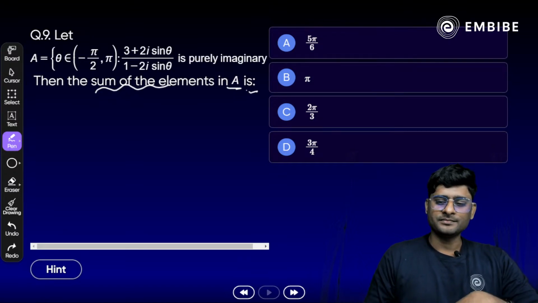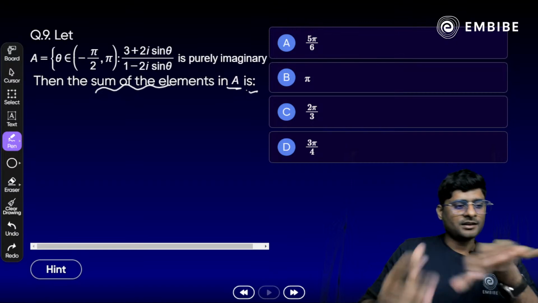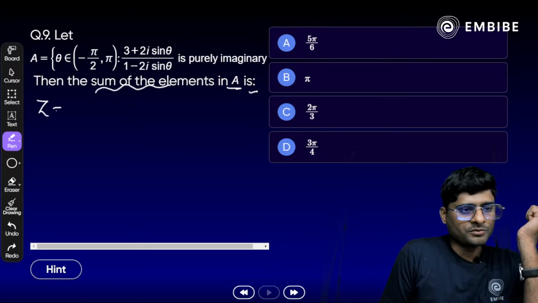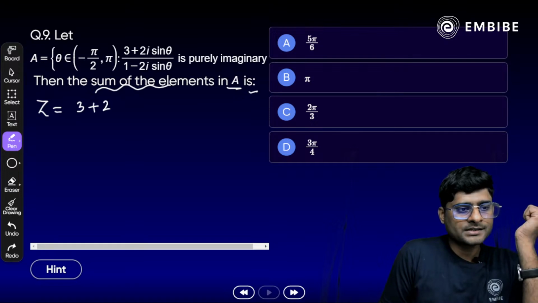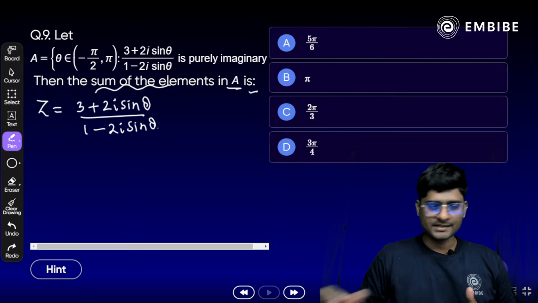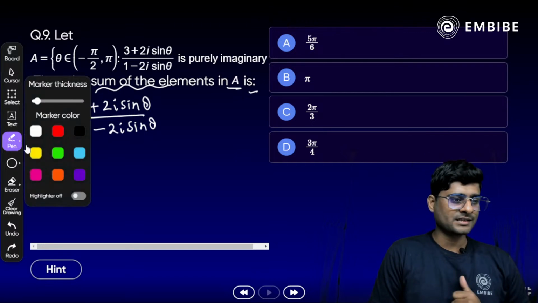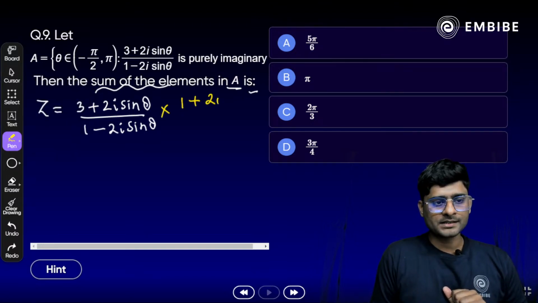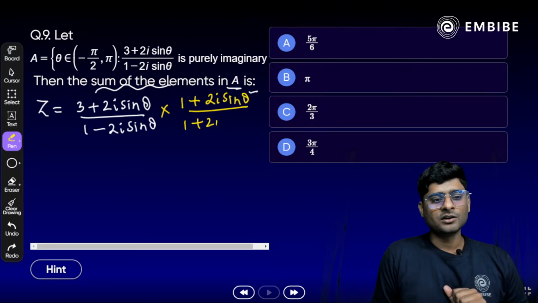Okay, take a look here. Since we have a complex number, that is z equal to what? (3 plus 2i sin theta) divided by (1 minus 2i sin theta). So first of all, try to rationalize. Simply we have to multiply numerator and denominator by 1 plus 2i sin theta. Correct?